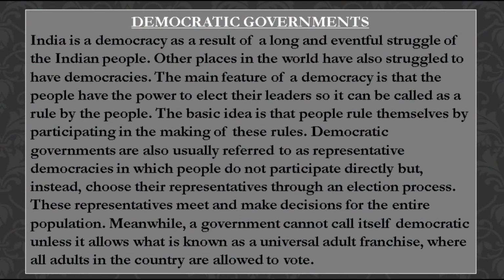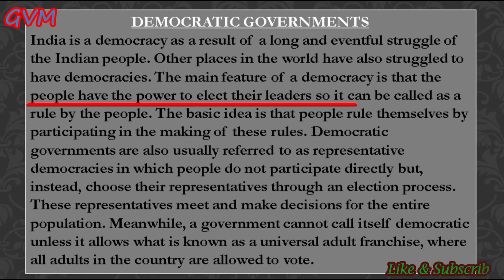Now students, let's understand what is democratic government and how it runs. Students, as you all know, after a long and eventful struggle of the Indian people, India became a democratic country. And like India, other places in the world also struggled to have democracies. And students, as we discussed in the earlier section, the main feature of a democracy is that the people have the power to elect their leaders as their representatives in the government in order to run the country.